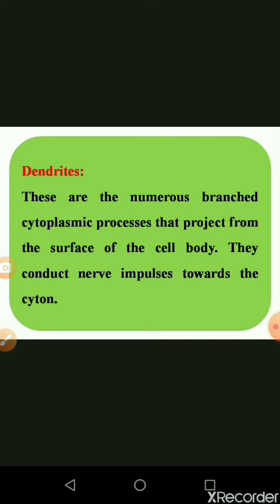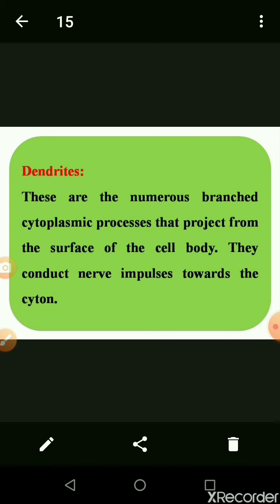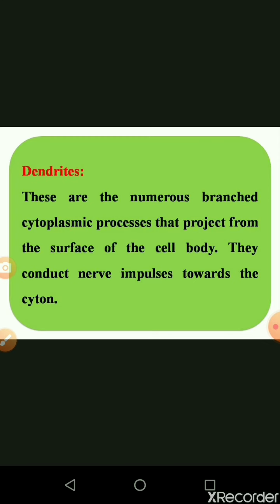The next one we are seeing is the dendrites or dendron. They are available on the outermost surface of the cyton. They are numerous branched cytoplasmic processes that project from the surface of the cell body. They conduct the nerve impulse towards the cyton, transmitting the signal towards it. The branched projections increase the surface area for receiving signals of the nerve cell, so the more dendrites are present, the larger the quantity of signal received.